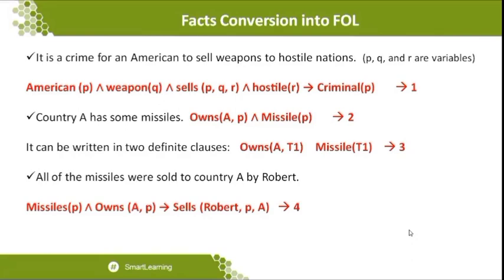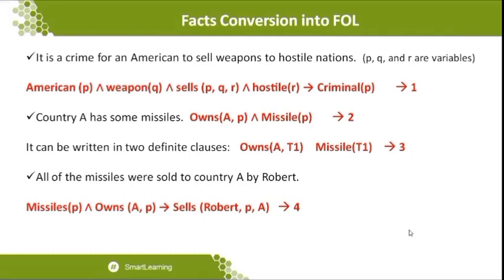You can see I converted all the statements to first order logic and numbered them as rule 1, 2, 3, 4 and so on, depending on the statement numbering. For example, all of the missiles were sold to country A by Robert. Here Robert, as mentioned, will be taken on the right hand side. As I just told you, we want to see from the right hand side and move towards the left hand side.